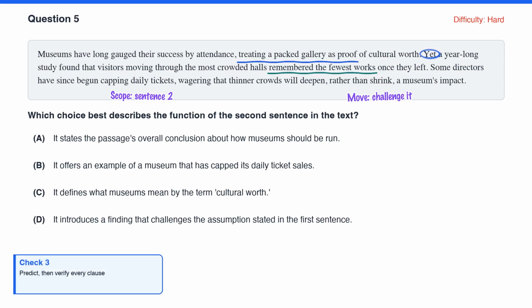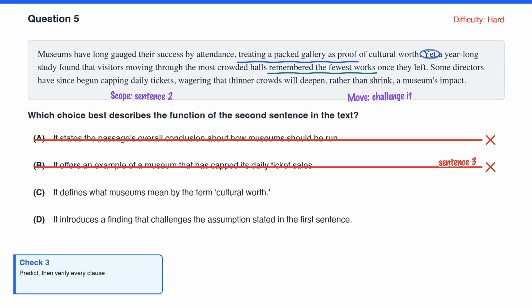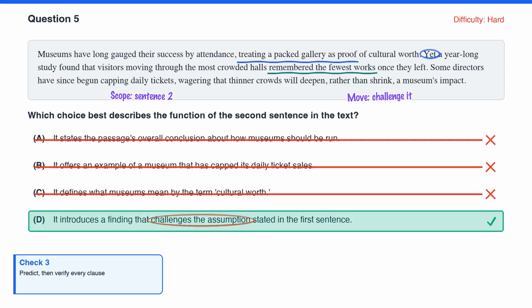Check 3. Predict, then verify every clause, and these traps are built from scope. A says the sentence states the passage's overall conclusion about how museums should run, but the conclusion is the last sentence, capping tickets. Right idea, wrong element. Eliminate it. B says it gives an example of a museum that capped its tickets. That example is the third sentence, not this one. Cut it. C says it defines what museums mean by cultural worth. The sentence defines nothing. Push it aside. D says it introduces a finding that challenges the assumption in the first sentence. That is the job. D takes it.